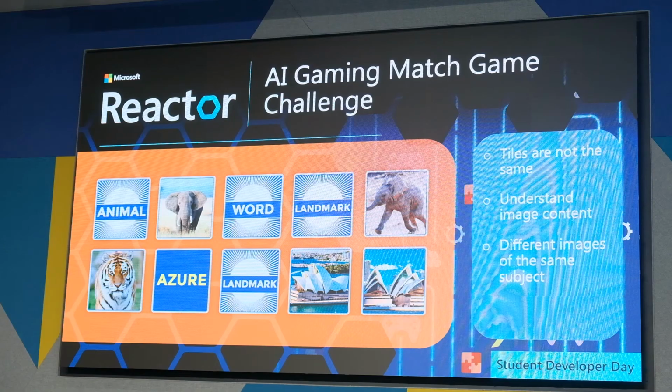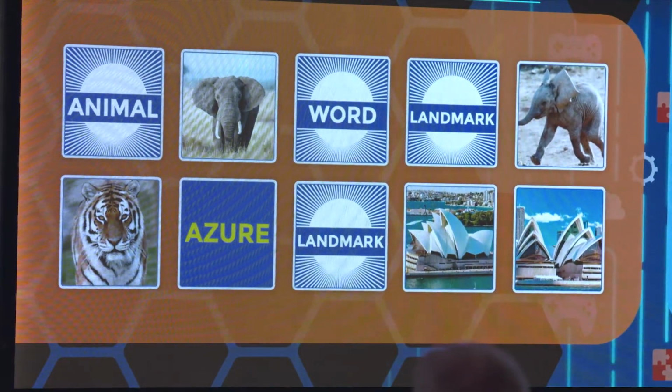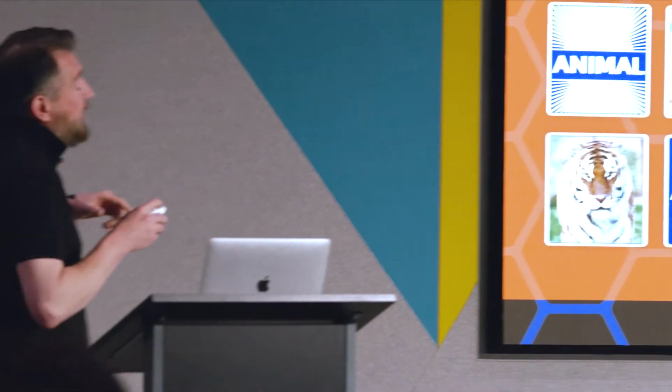So, in our game, none of the images match. The images aren't the same. You can't just compare the two images together and say, oh, there's a matching image. So in order to match the tiles in our game, we're going to have to understand what the content of the tile is, not something that we can do just writing a simple, usual piece of computer code.